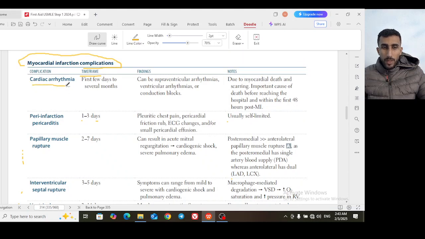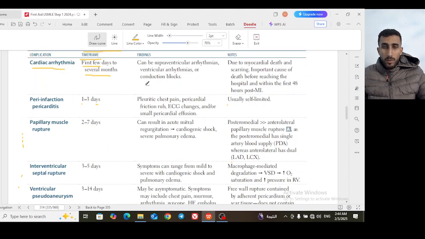First is cardiac arrhythmia. You know that cardiac arrhythmia doesn't have any specific time to occur. It may happen in the first few days and even in the first hour of the MI, and the patient may have a lethal arrhythmia and die. It may continue to occur even several months after the MI. The types may be supraventricular, ventricular, or conduction block, according to the specific area insulted by the myocardial infarction.